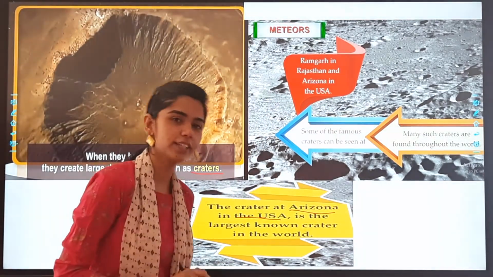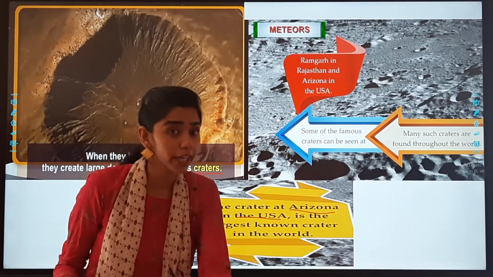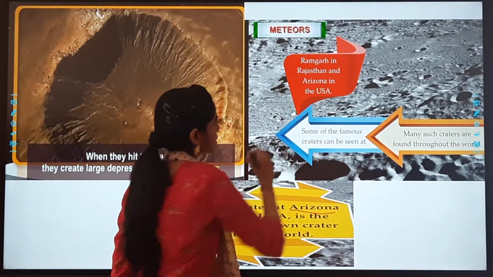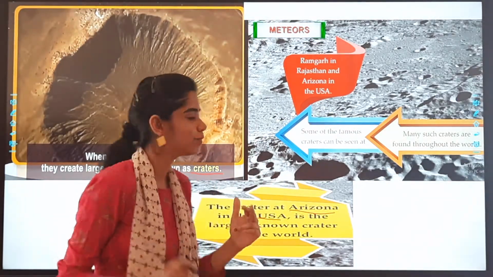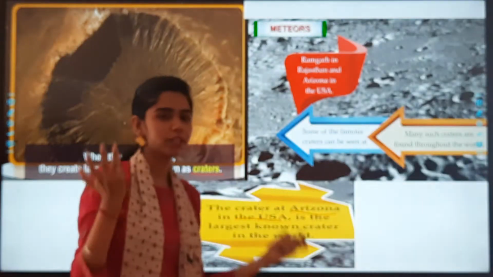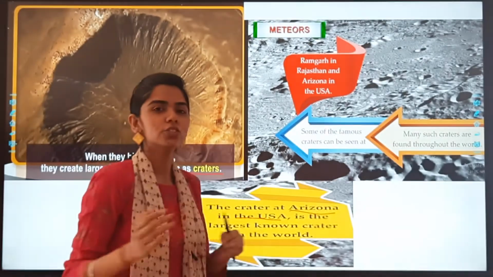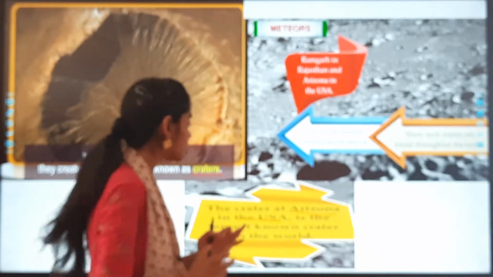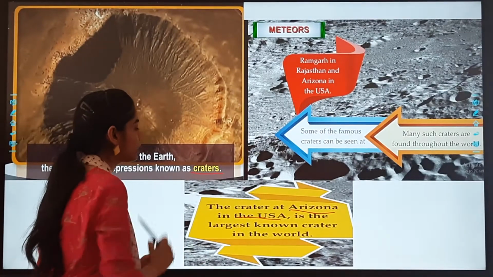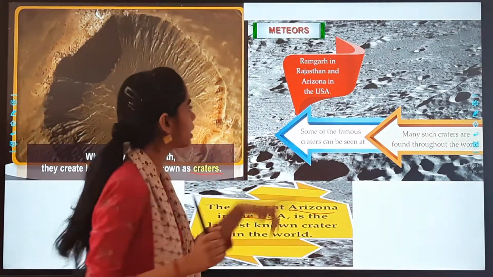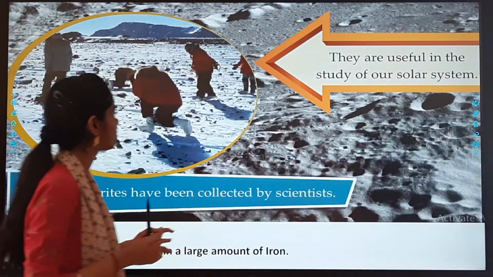Many such craters are found throughout the world, but the largest one is in Arizona in the USA, and in India, it is Ramgarh.